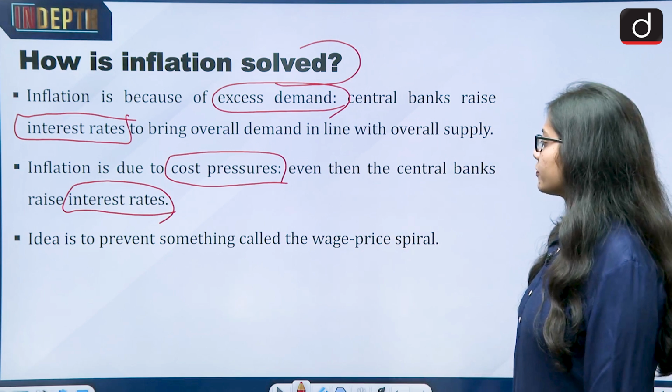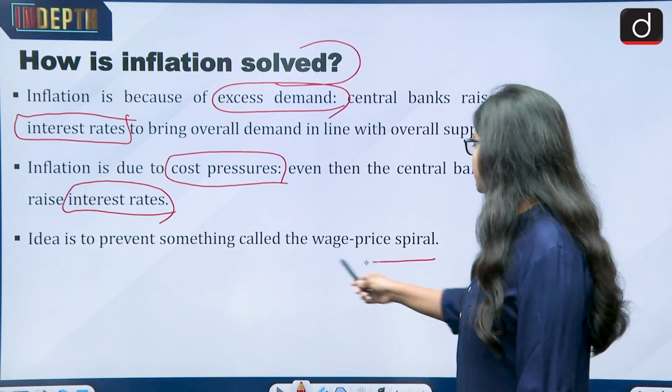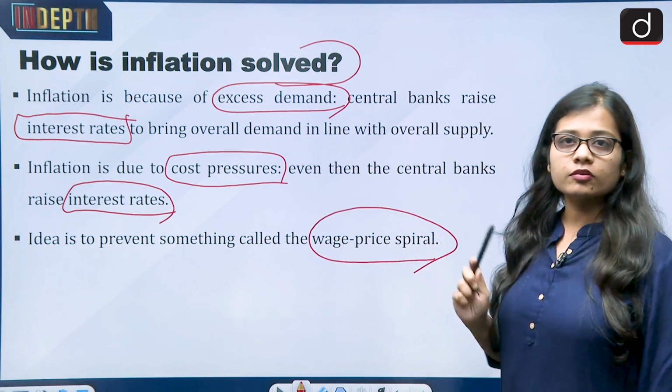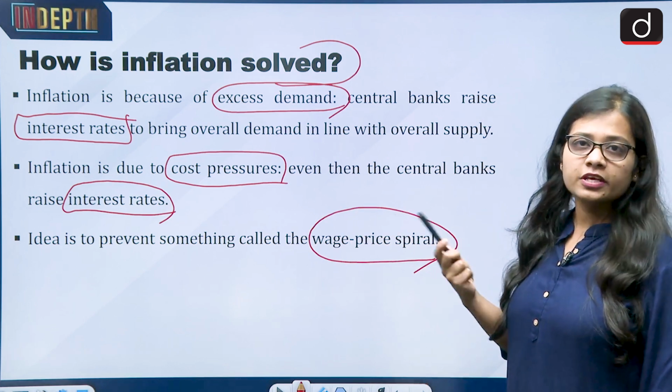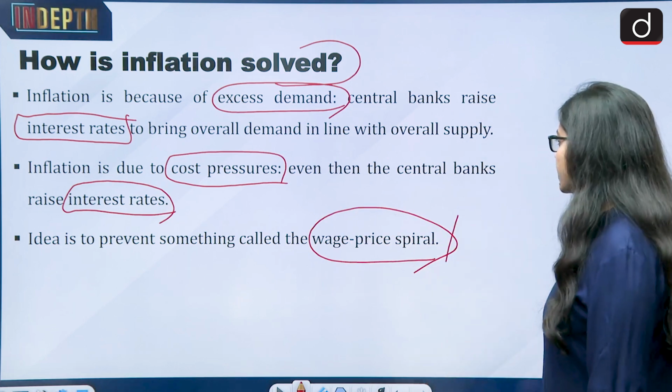Then the idea is to prevent something called the wage price spiral. This is also a problem that comes with inflation, the wage price spiral.